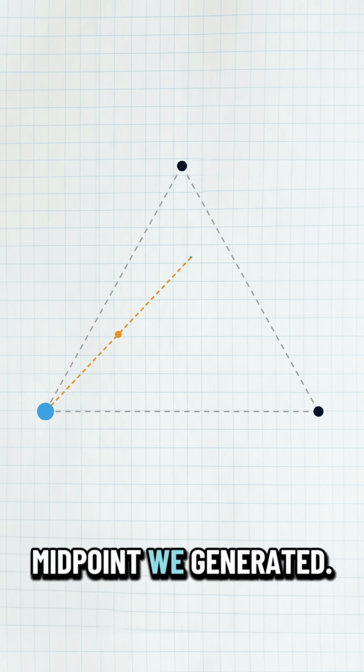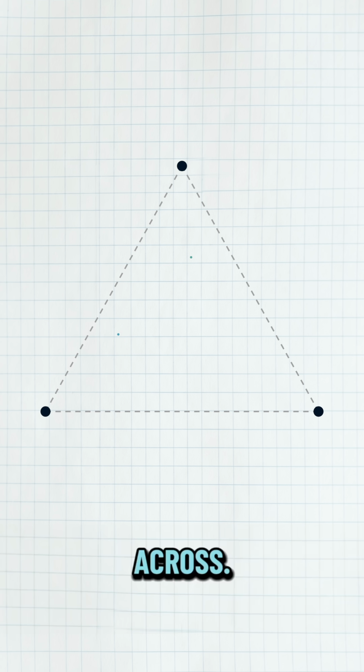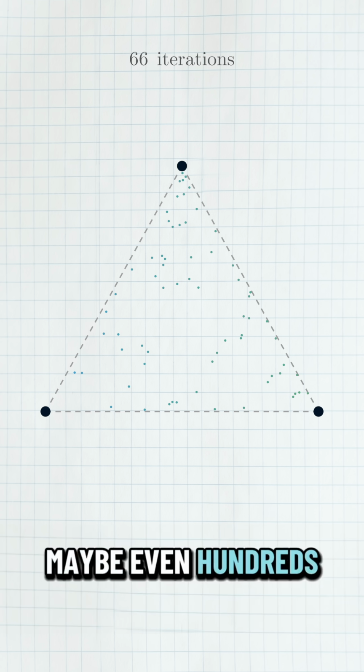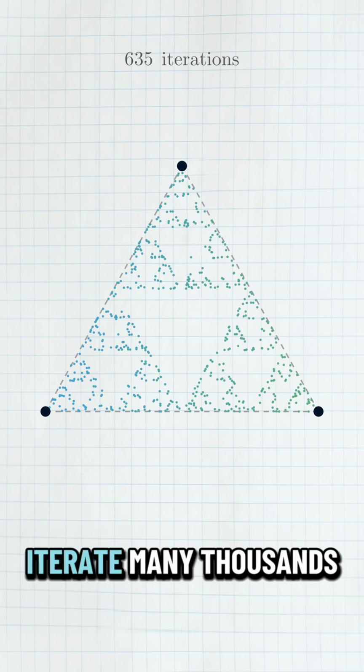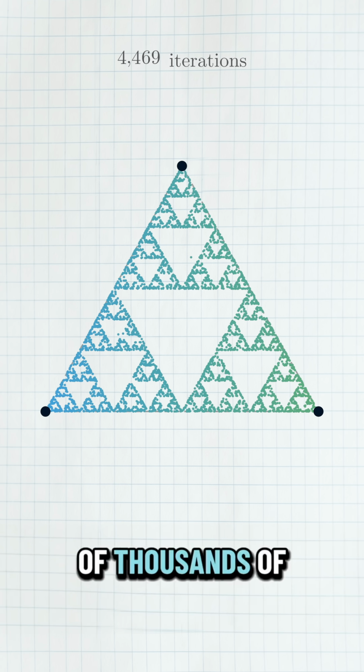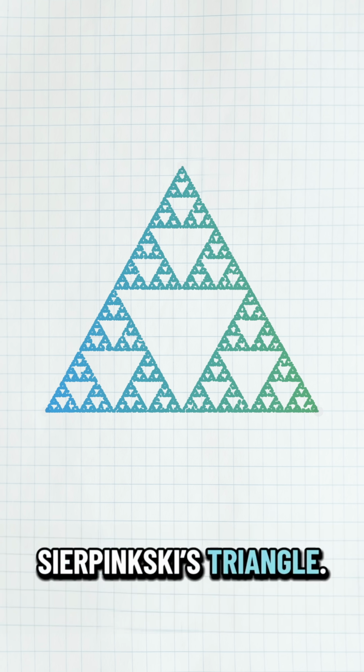From that midpoint we generated, pick another random corner of the triangle, imagine the line between them, and draw in the point halfway across. You can do this dozens or maybe even hundreds of times, and you wouldn't necessarily notice the shape you're creating. But as we iterate many thousands and even tens of thousands of times, the same shape emerges every time. Sierpiński's triangle.